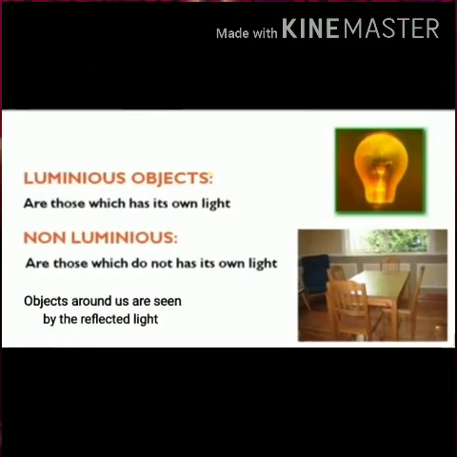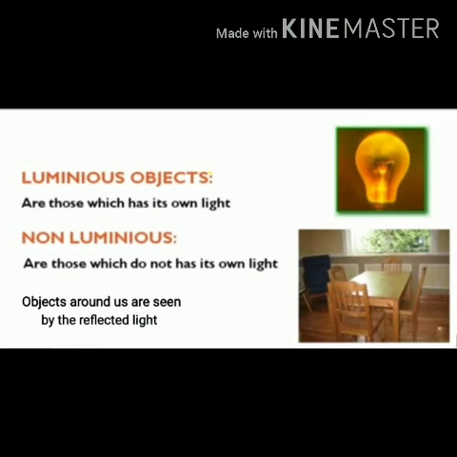So on that basis, whether the object is releasing its own light or not, we can categorize objects into two categories. You have learnt about this in your previous classes also: luminous objects and non-luminous objects. I hope all of you have heard these terms. The objects which emit their own light are called luminous objects. What are the various examples? Sun, stars, even electric bulbs, tube lights, torch, all these are different examples.